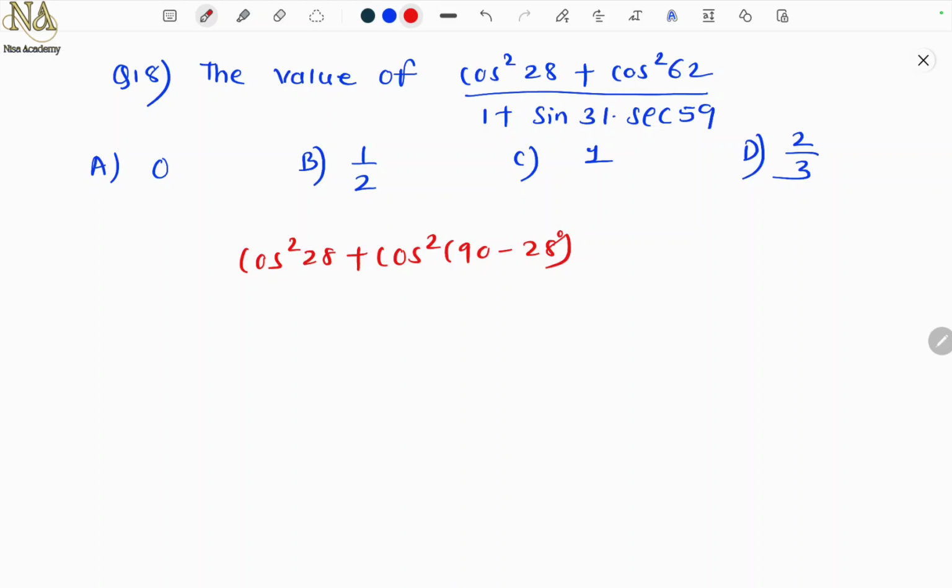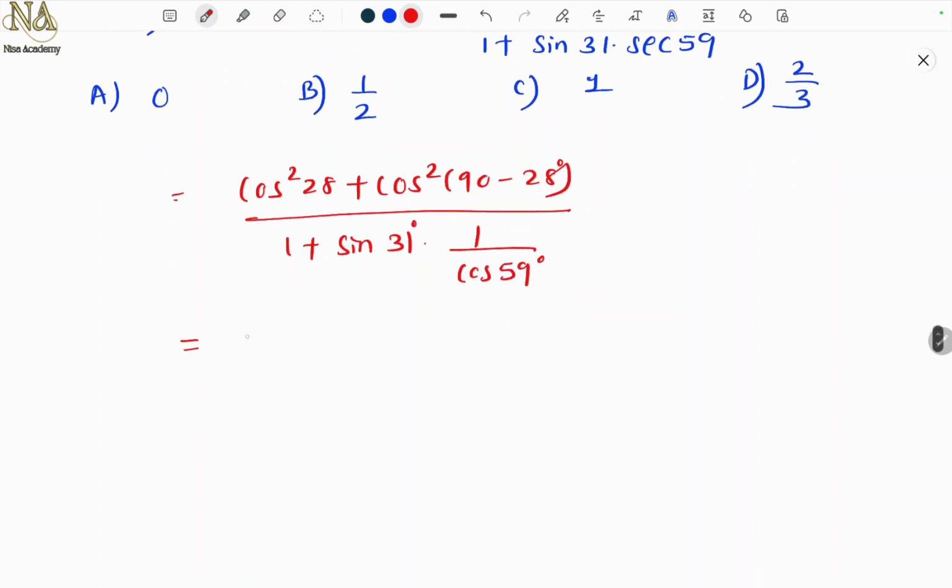Yes, if I want 62, I subtract 28 from 90. And this is 1 plus sine of 31, and secant I can write as 1 upon cos 59. So cos square 28 plus cos of 90 minus theta gives sine square 28.